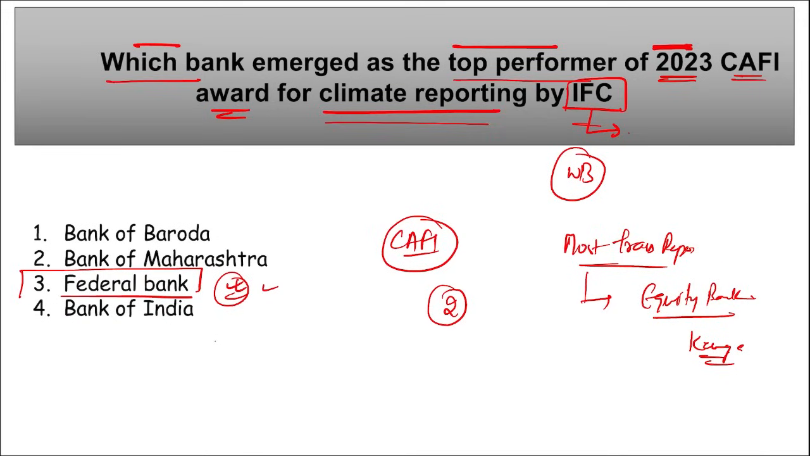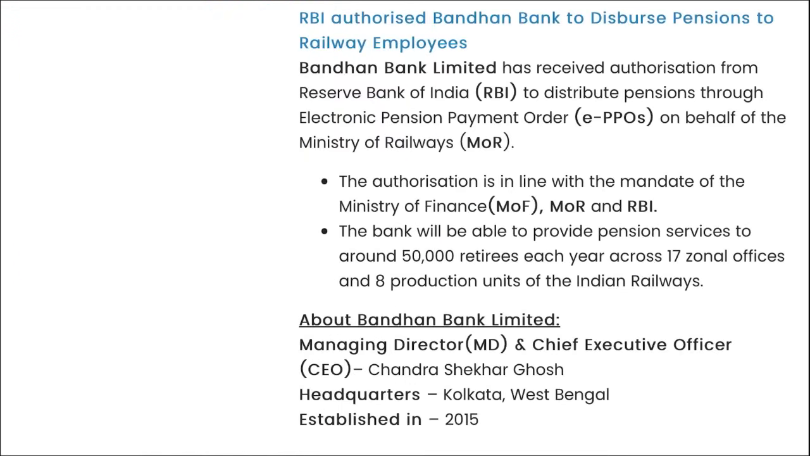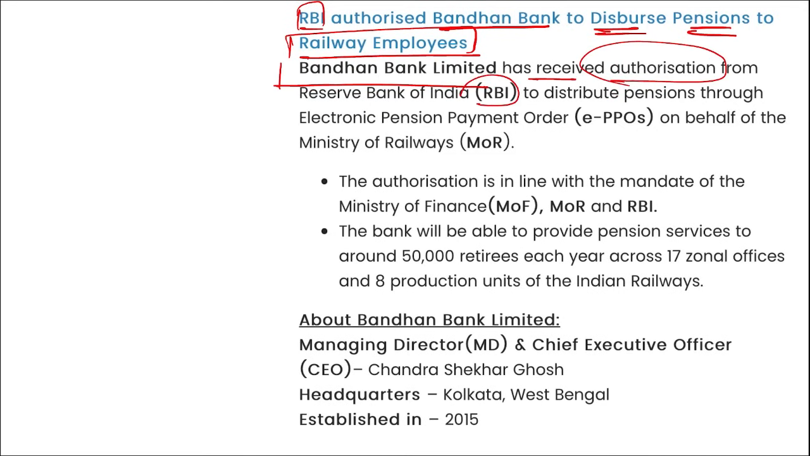Next, if we talk about Federal Bank, who is the Chief Executive Officer? Shyam Srinivasan. Headquarters is in Aluva, Kerala, and it was established in 1931. Moving on, next is RBI. They have authorized Bandhan Bank to disburse pensions to the railway employees. I repeat, Bandhan Bank Limited received the authorization from RBI to distribute pensions through electronic pension payment order on behalf of the Ministry of Railways.